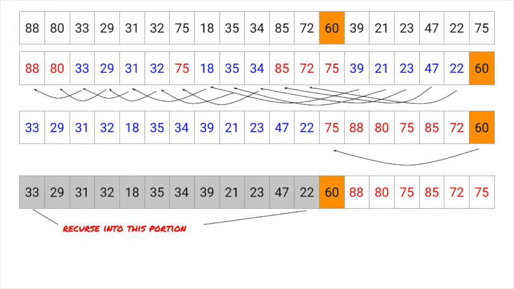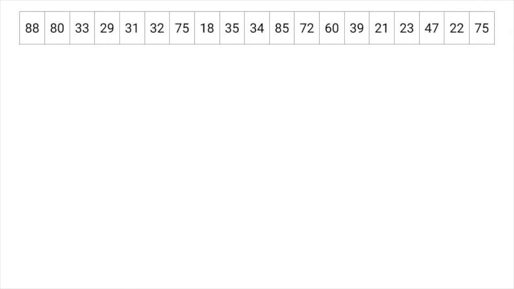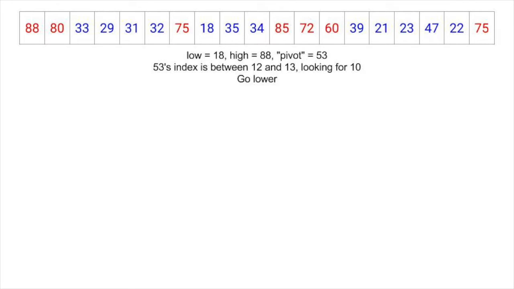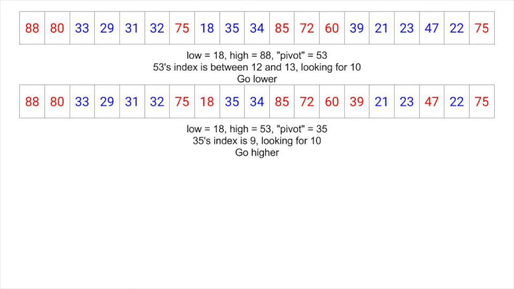If we can't modify the input and we still want to use O of 1 space, there is yet another way. We start by finding the minimum and maximum of the list, and then use binary search to search. In this example, we start by taking the average of the min and max, and we iterate through the list seeing how many elements are greater than and less than this average. Then we decide if the median is greater or less. We repeat this until we find the median.